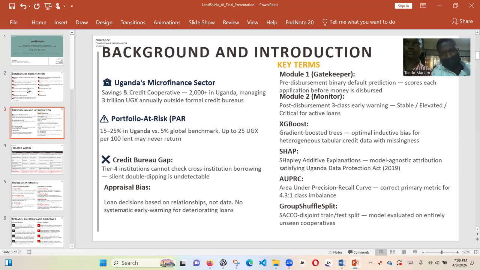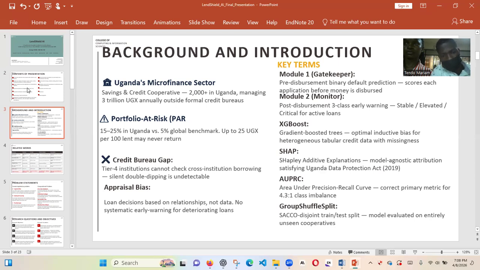So we have the credit bureau gap. Most of these institutions do not have access to a credit bureau to help them check if a borrower has defaulted in other institutions and wanted to borrow from them. They don't have the capability because they are unable to check.